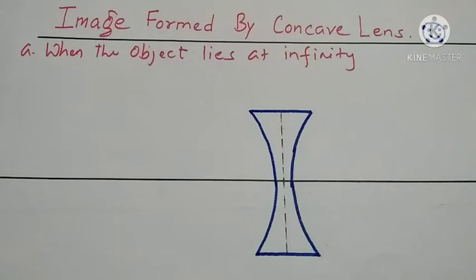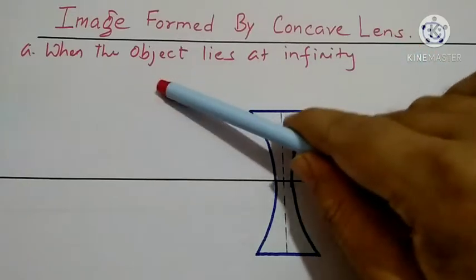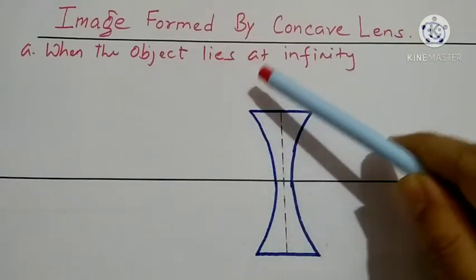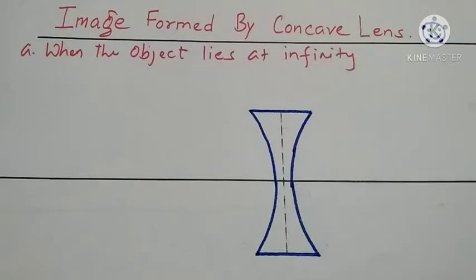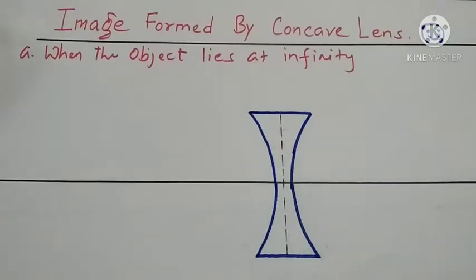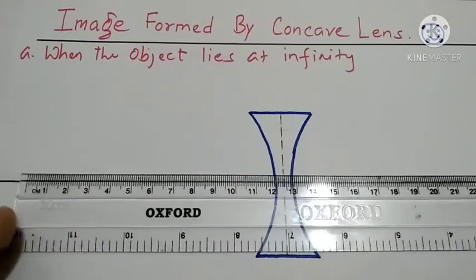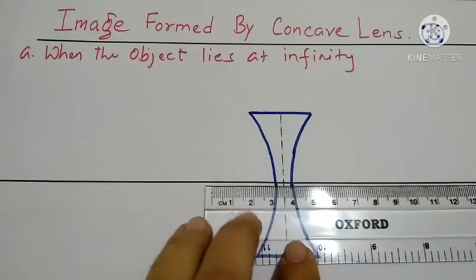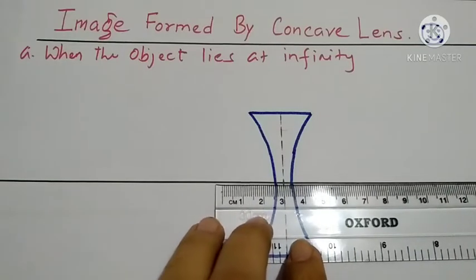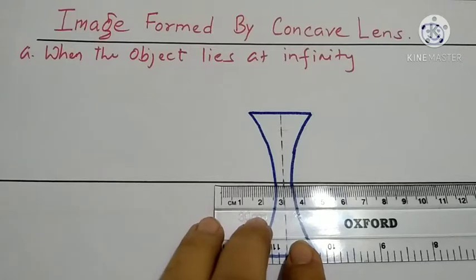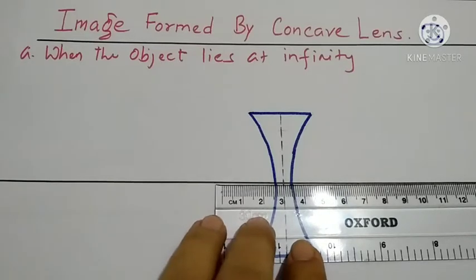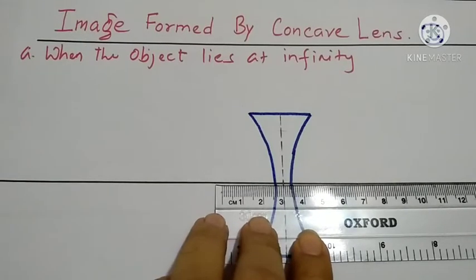Now let's see our topic of discussion. Image formed by concave lens when the object lies at infinity. So let's check it. First of all, let's measure. Today I will measure 3 centimeter because the lens is quite bigger today.